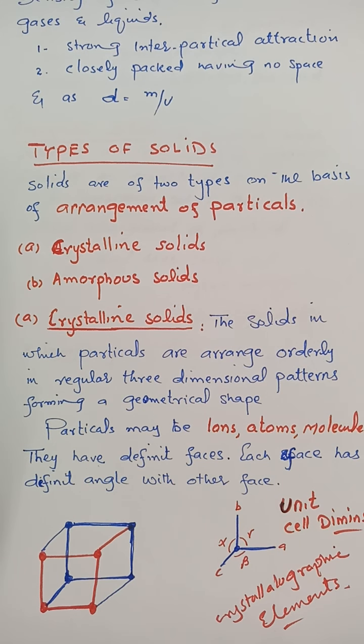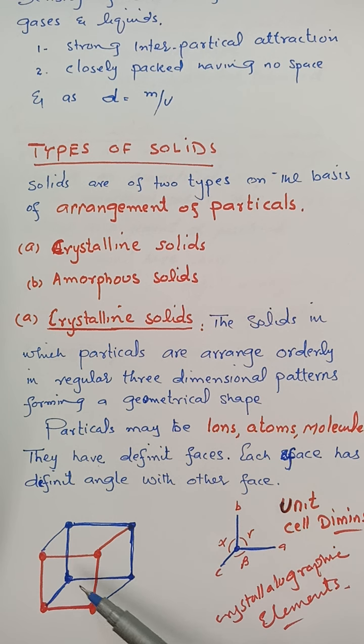As we mentioned earlier, a crystalline solid has definite faces and each face has a definite angle. So look at this. These are the different faces of the crystalline solid. It is just like a cubic box, and these faces have a certain angle with the next face.